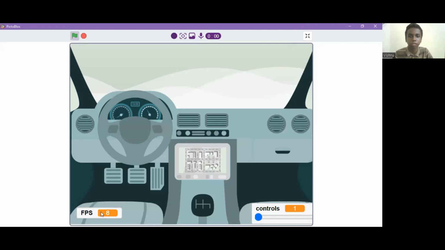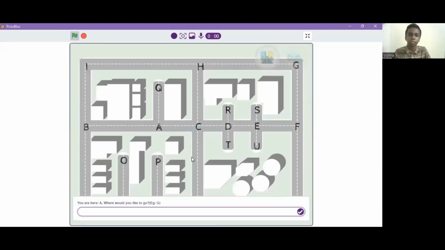So if we have got into the car, we now have a display that shows the map of the environment. There are also control 1, control 2, which you can switch here, and the frames per second is shown here. First, let's go into the automatic one. The automatic one asks where would you like to go, and it gives an example like G. It also says that you are here at A. Let me say I have to go to S.